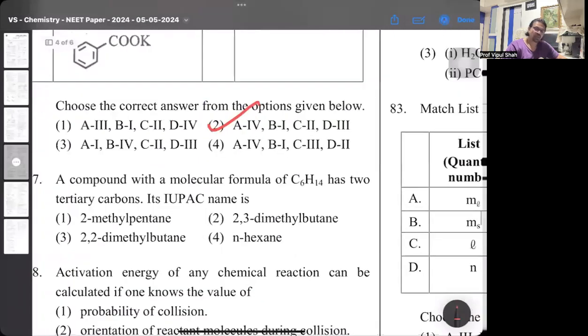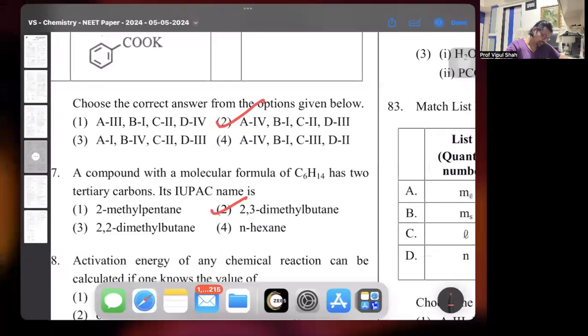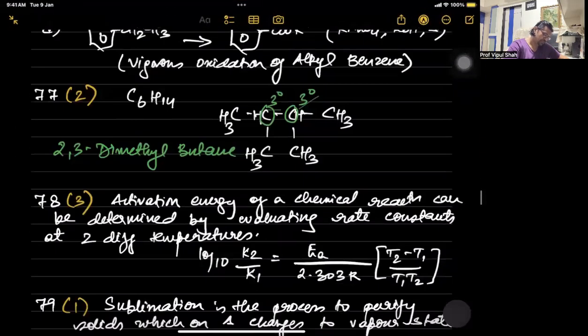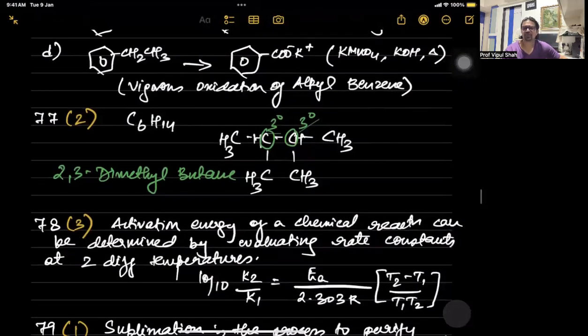Then comes next. Compound of the formula C6H14 has two tertiary carbons. Two tertiary carbons, there is only one compound, an easy one. 2,3 dimethyl butane. So that's the one. So 77 is 2,3 dimethyl butane. 78,